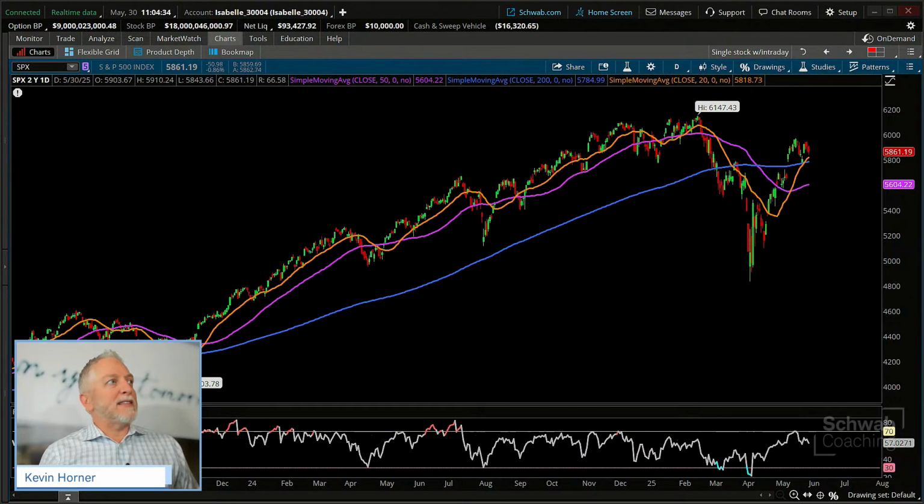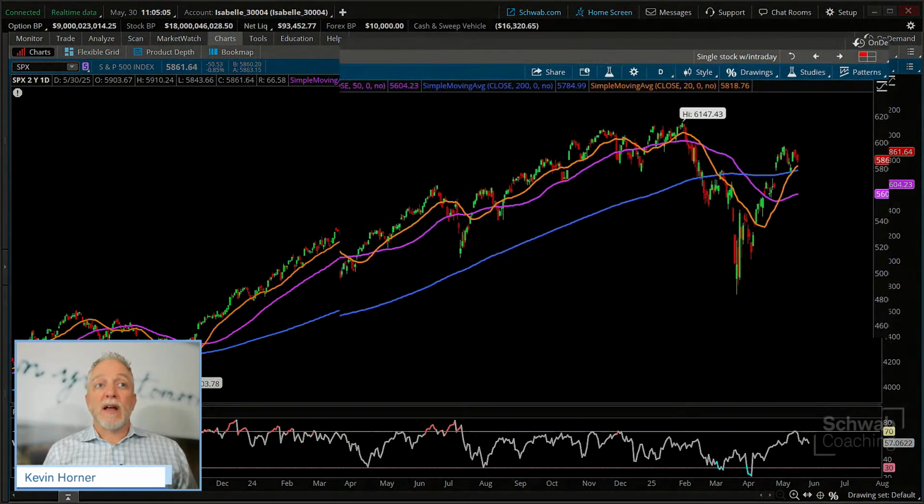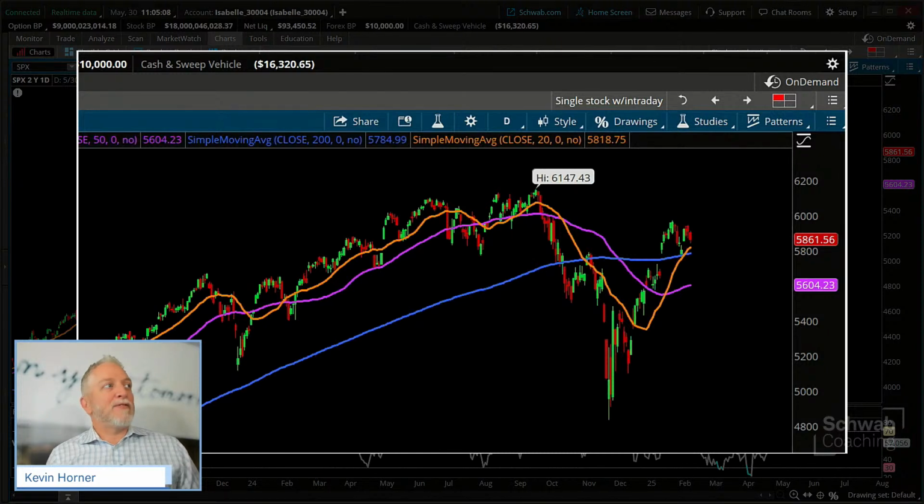Now, the reason I'm saying it like that, inclusive of today's last trade, everybody, is that remember, you will witness your 20-day simple moving average moving a little bit throughout the day. The faster your moving average is, say not a 20, but maybe a 10-day, maybe even a 5-day moving average, the shorter the window of time it's measuring, then the more reactionary that moving average's line is, the dynamic nature of the line. So that's why some days you might start with the 20-day at a flat amount, and